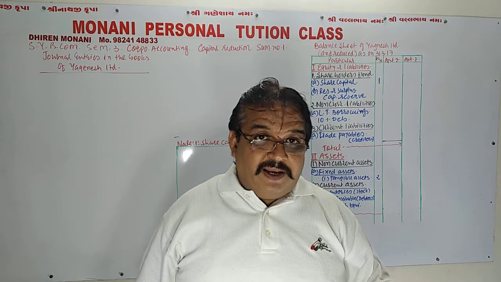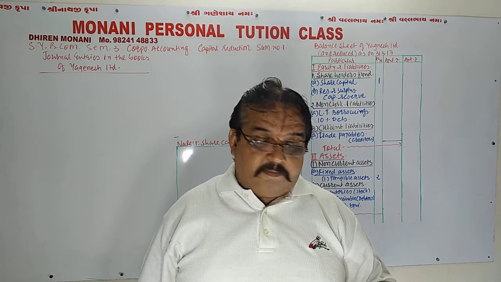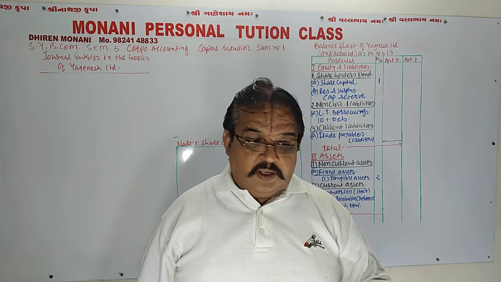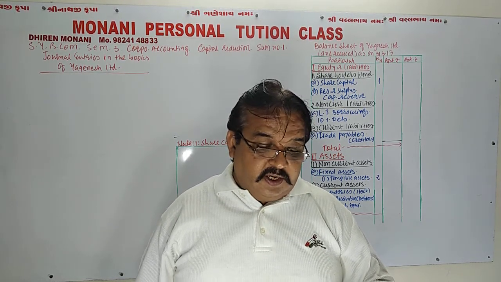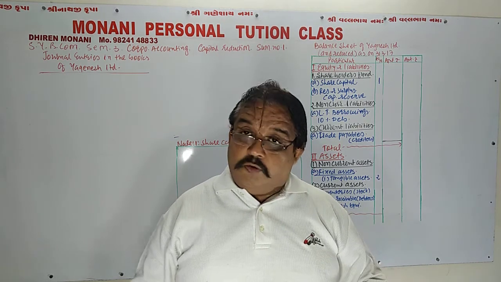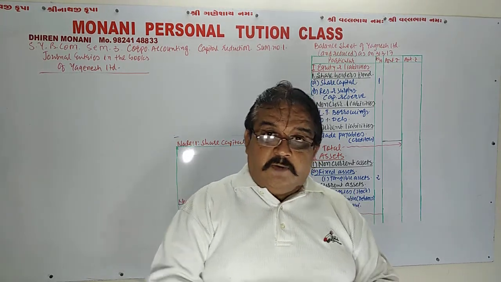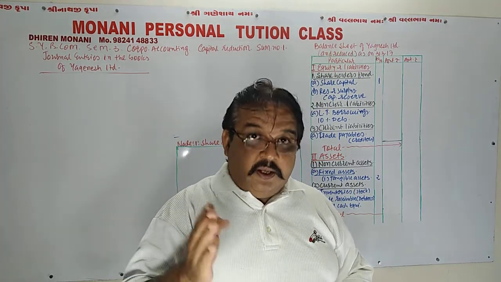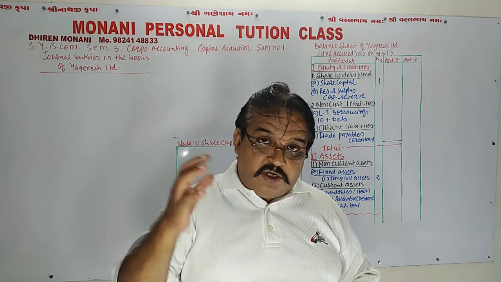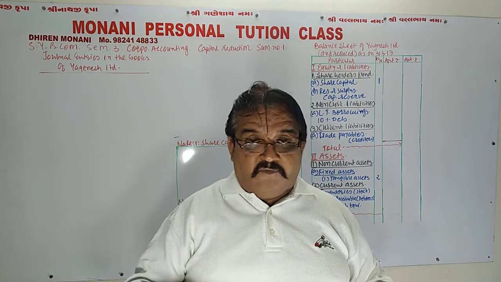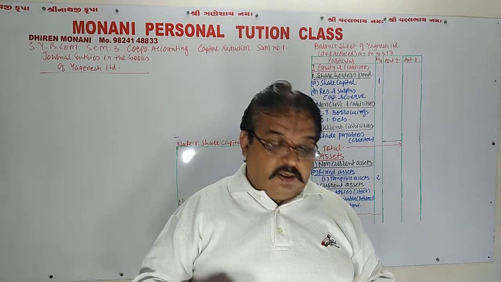Now, seeing the liability side of the balance sheet, equity share capital and preference share capital are given. Both types of shares are of rupees 100 and they are now reduced by rupees 50. So 50 rupees per share is reduced, and reduction in capital is the benefit of the company, and therefore capital reduction fund account is credited here.